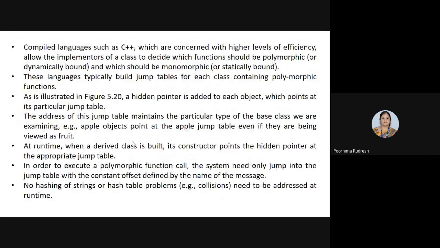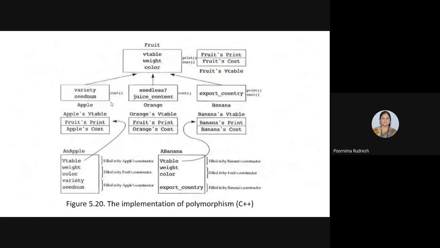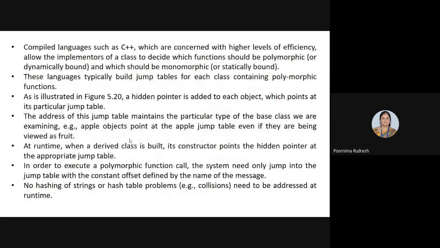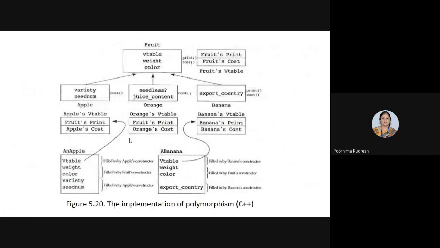So here, if the name of the message is cost, then it will jump into the particular jump table message. So there is no need of hash table collisions or hashing of the strings here, because we are making use of the jump tables. Jump tables are constructed for each derived class or each specific object, even though that object is viewed as a fruit. Okay, so this is the implementation of polymorphism using a compiled language, the C++ language.